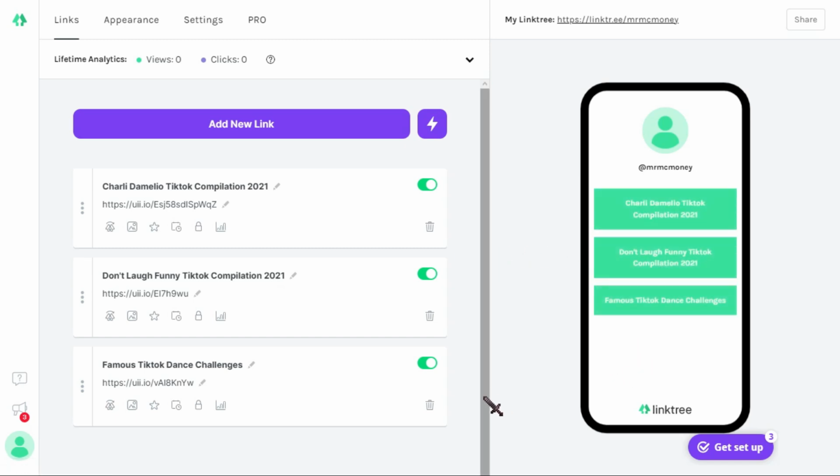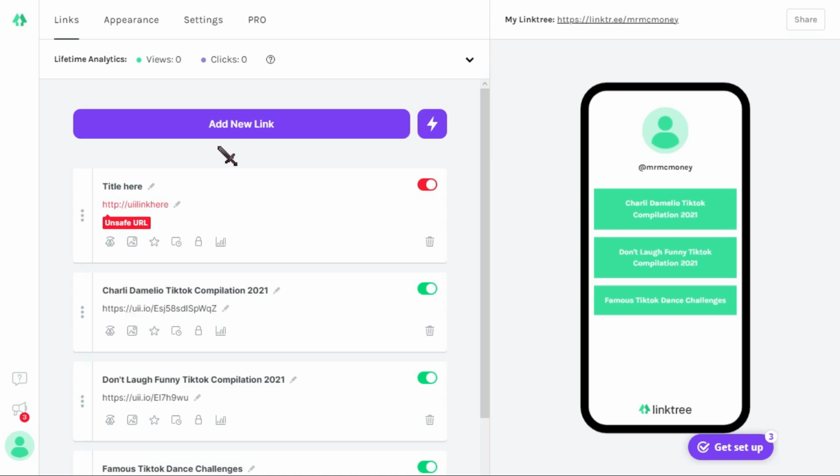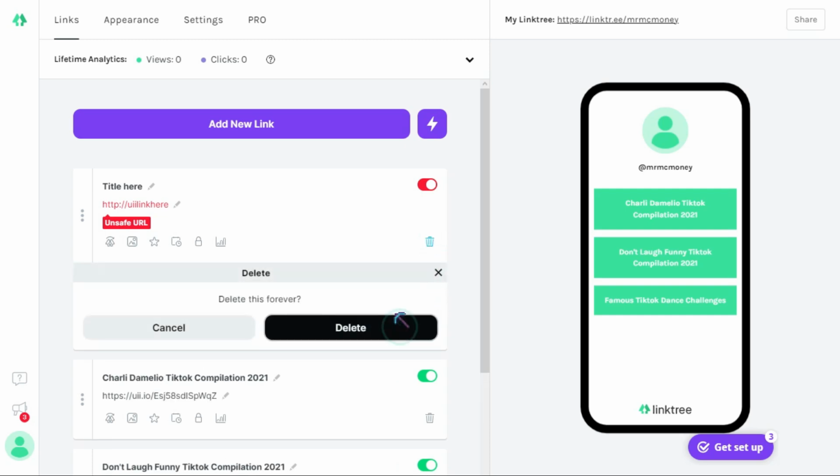I didn't want to prolong the video, so I already added the converted links right here. As you can see, there are 3 links right here. And I need you to do the same. It's really easy. All you have to do is click on this Add New Link button right here, this purple link. You'll need to add a title right here, and you can copy the same title from YouTube, or you can make a new title which is similar to that title. And right here below, you're gonna add your YouTube converted link. So paste your link here, and then just do that until you have, let's say, at least 3 links.